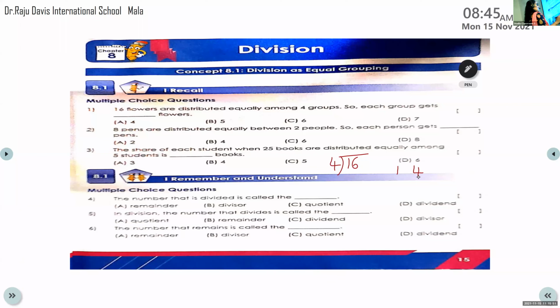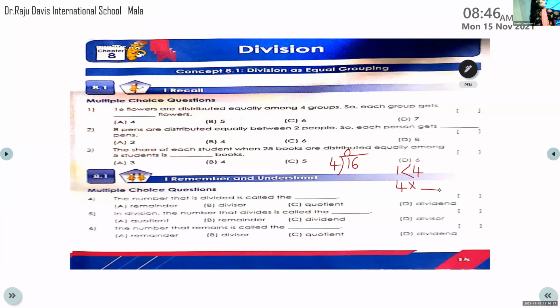Now, the dividend is lesser. So, you have to put a 0. If it is greater, you have to find out the answer. It will be a non-zero number. Since it is lesser, you have to put a 0. Now, you have to take two numbers together, isn't it? So, 4 into 16 is there in the table of 4.